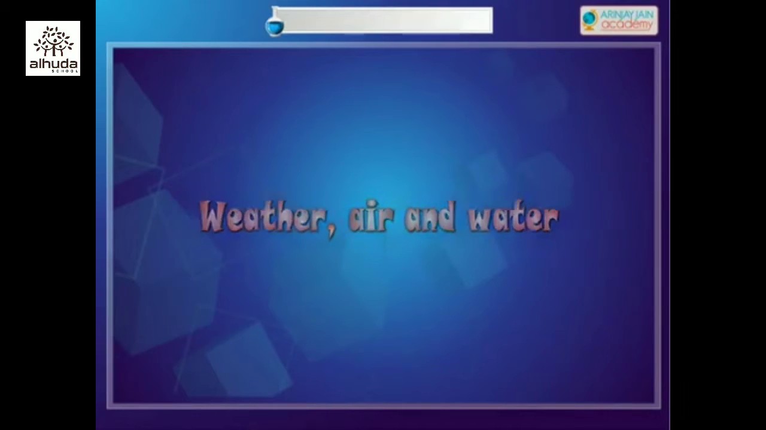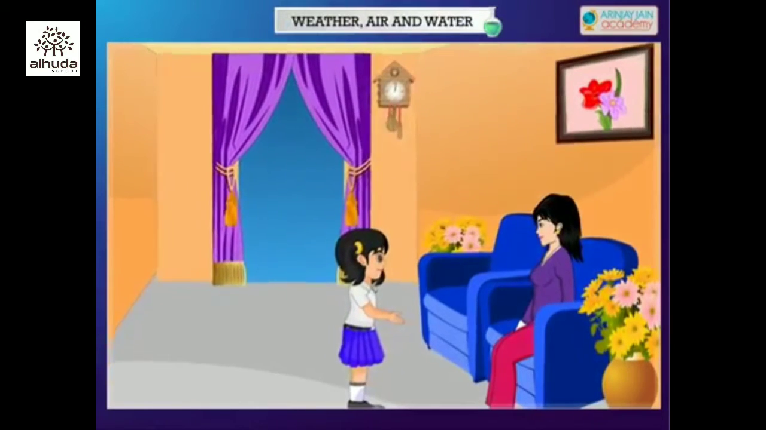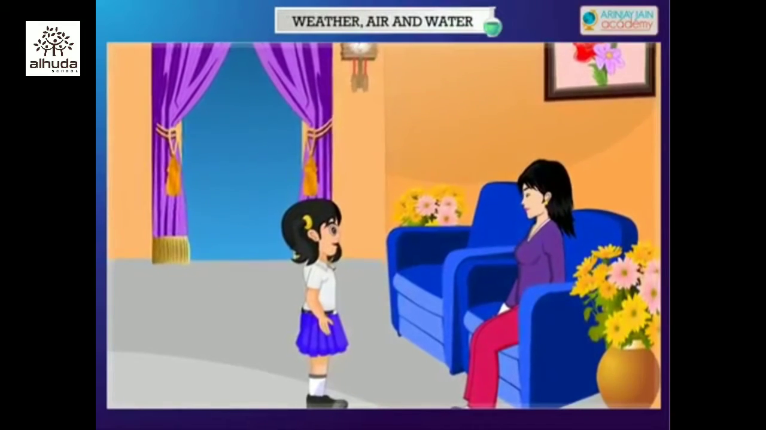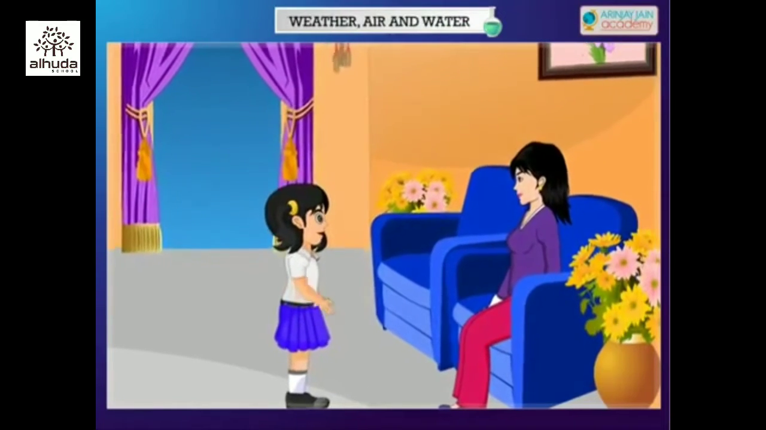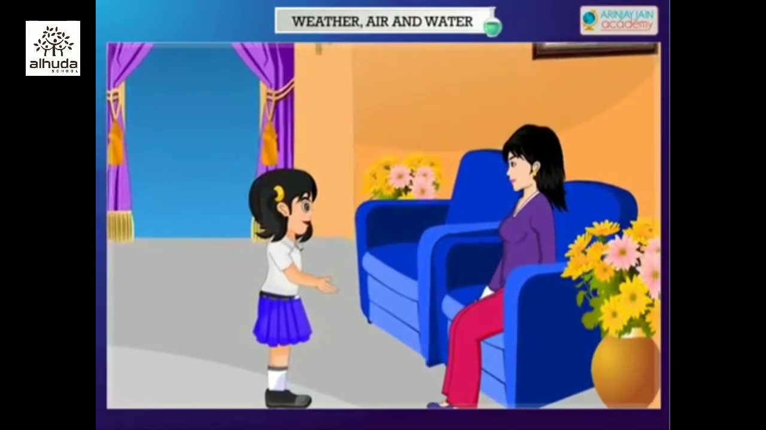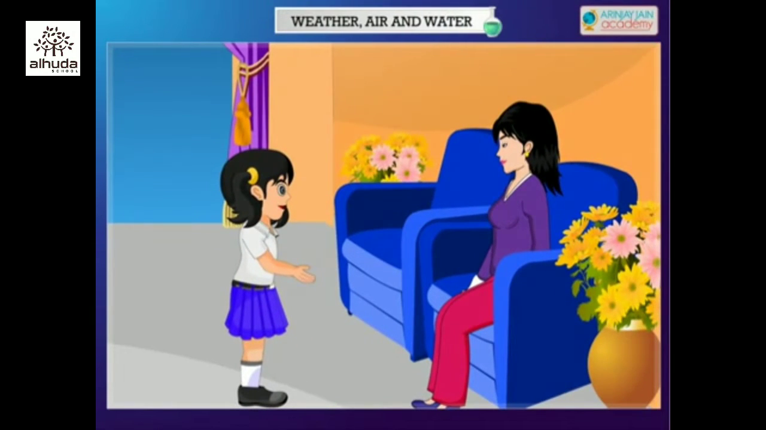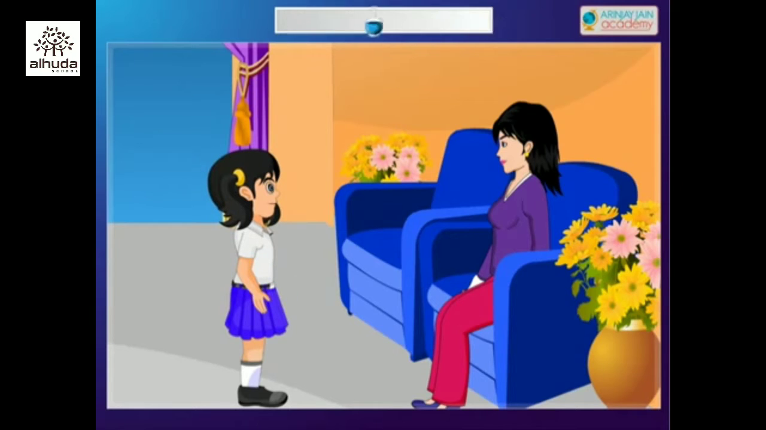Weather, air and water. Mama, it's dark and cloudy outside. When we were going to school in the morning, the sun was shining brightly. While returning back home, it has become dark and cloudy. I wonder how the weather changed so suddenly.